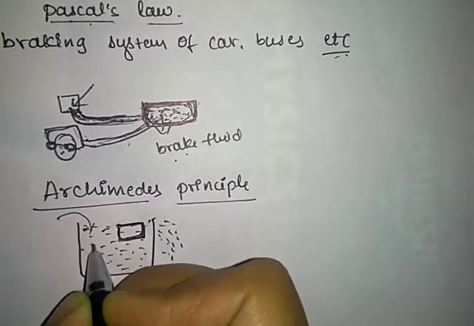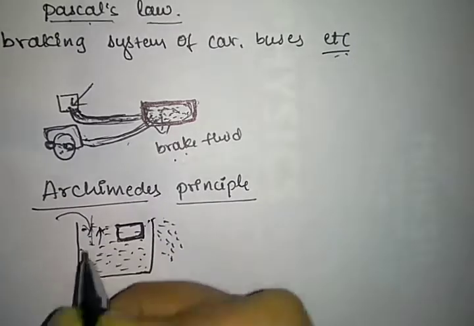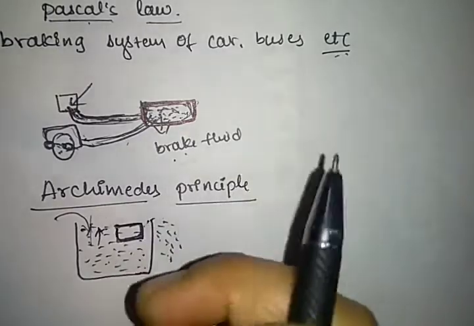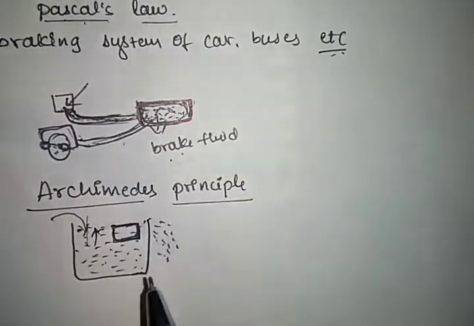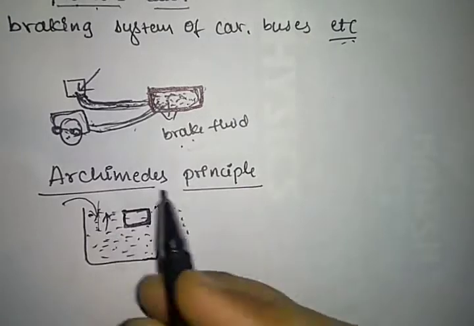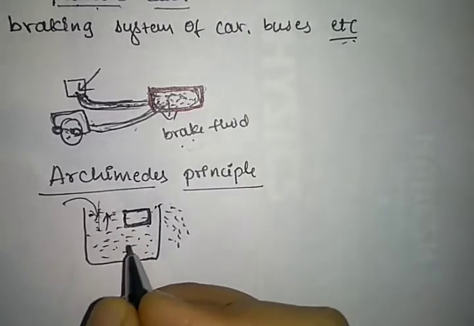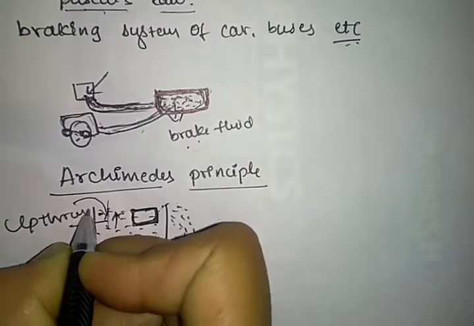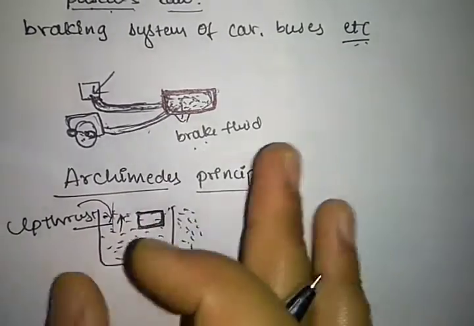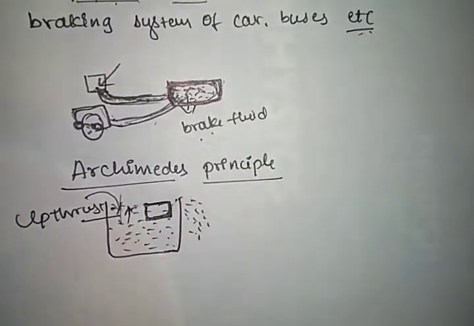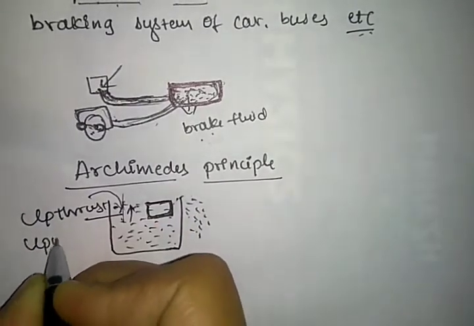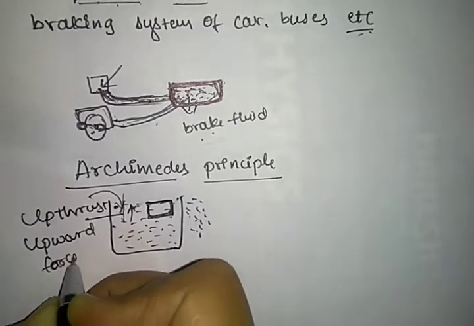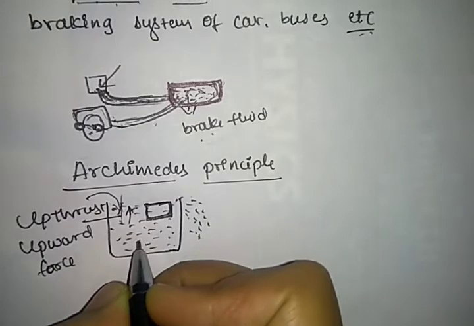It experiences an upward force, meaning it feels like it floats, right? Whatever we place, there is an upward force, so this experience is due to the upward thrust or upthrust. What is meant by this upthrust? Upthrust is an upward force created by the fluid. Got it?